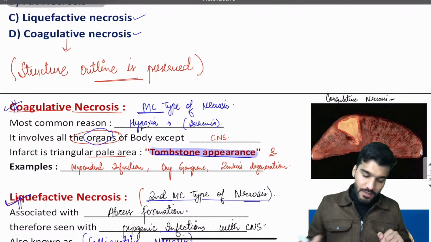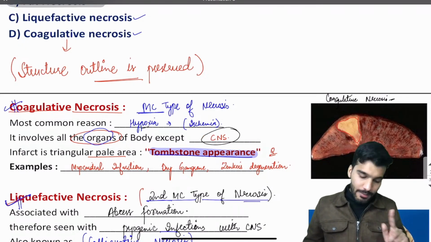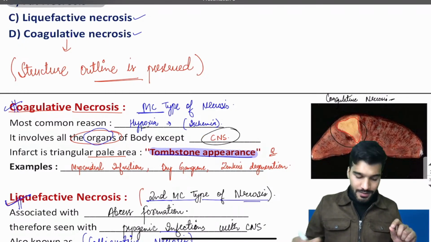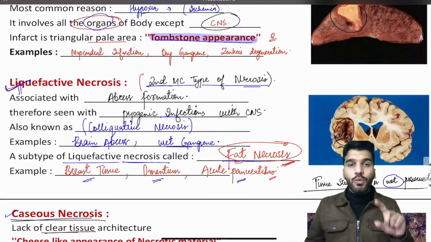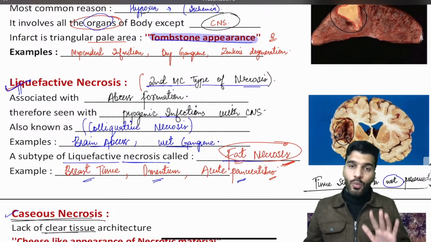Sir, hypoxia is the reason. Sir, it's seen in all the organs except the CNS, and we have a tombstone appearance, infarct in the triangular pain area. Examples are MI. Liquefactive necrosis happens in the brain, remember, brain abscess and the wet gangrene.